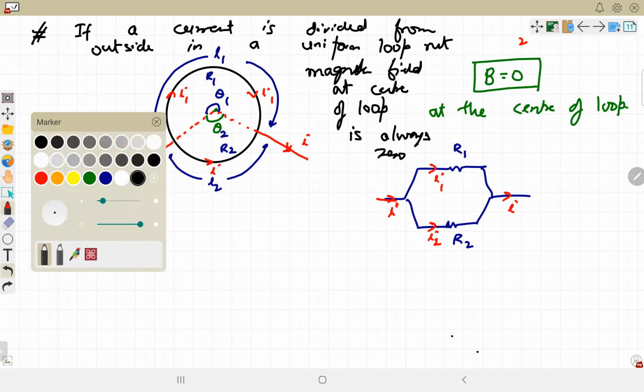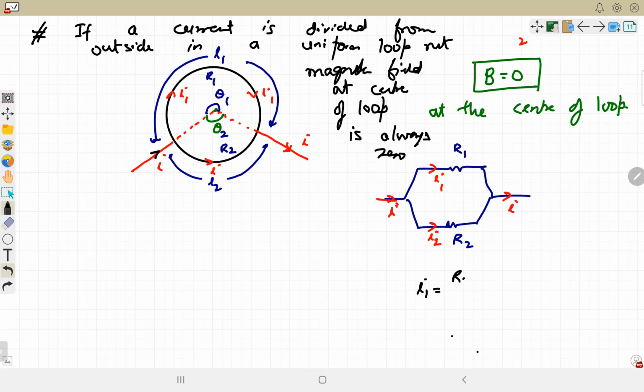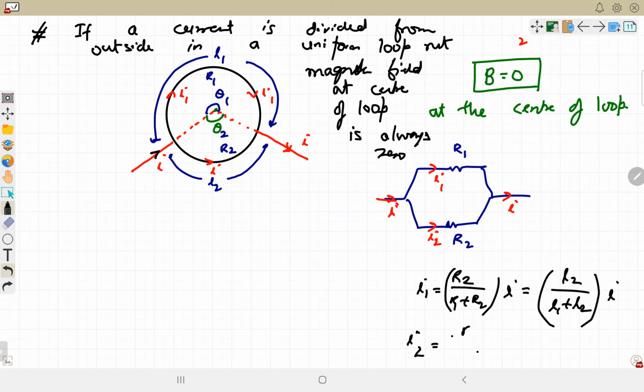Now this current division is inversely proportional to resistance: I1 is R2 divided by R1 plus R2 times I, and since resistance is proportional to length, it will become L2 divided by L1 plus L2 times I. Likewise, the current on the lower branch, I2, will be R1 divided by R1 plus R2 times I, and that will be equal to L1 divided by L1 plus L2 times I.